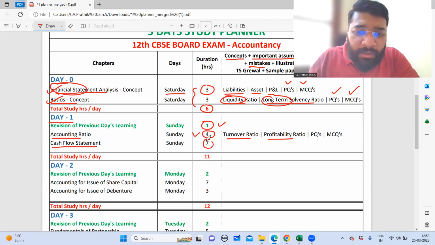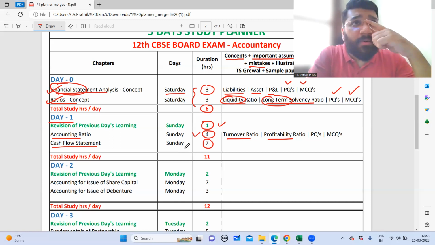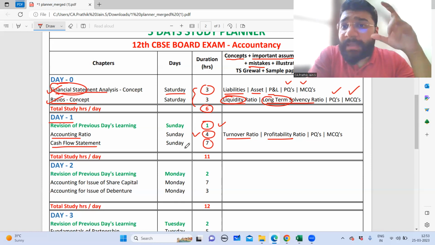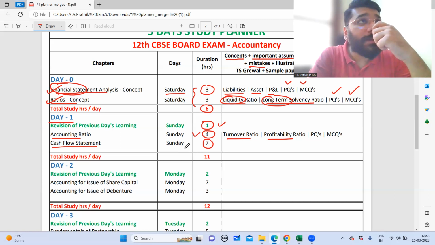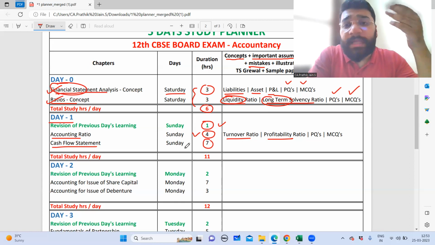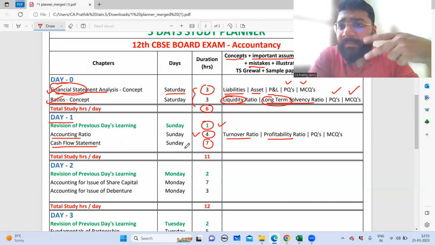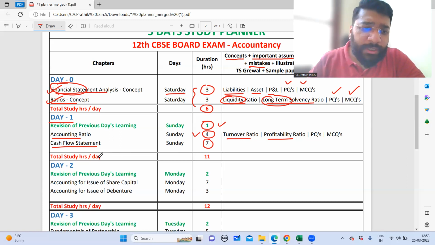So I've earmarked around 7 hours for completing your cash flow statement, which is good enough. You have to give major emphasis on how to calculate the net profit before tax and extraordinary items, because that is one segment which they will 100% test. Second is how you calculate the operating activities. Those four segments that we've been discussing in the class, you have to have a very strong hold on. So definitely you will be getting questions from that activity. And then maybe around 1 hour each for the later segments, which are investment activity and financing activity. So overall 7 hours is good enough for you to complete your cash flow statement.